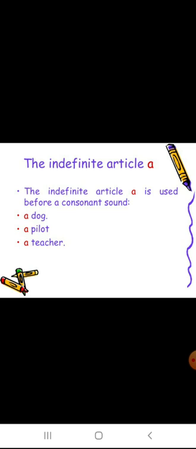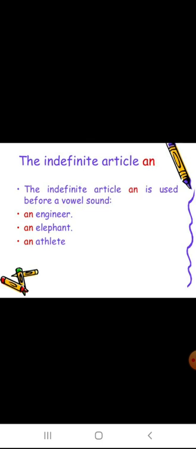The indefinite article a is used before a consonant sound. As I told you, a dog, a pilot, a teacher. They have a consonant sound. So we are using a here. The indefinite article an is used before a vowel sound. An engineer, an elephant, an athlete. A sound. Engineer is an E sound.